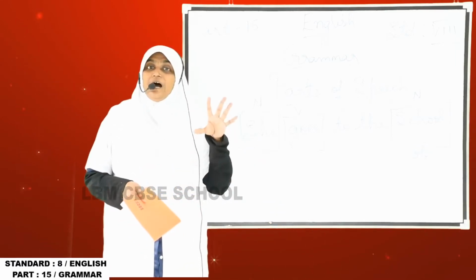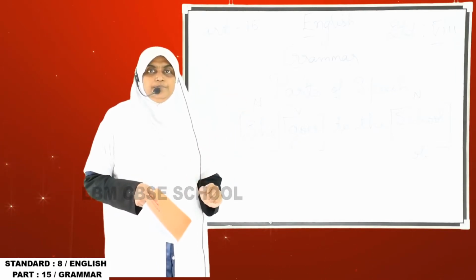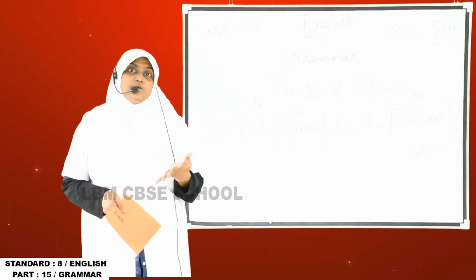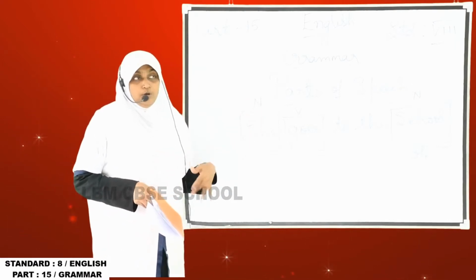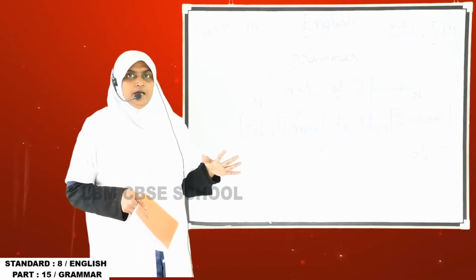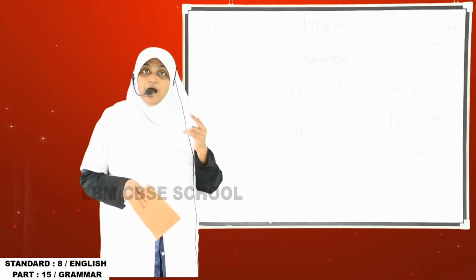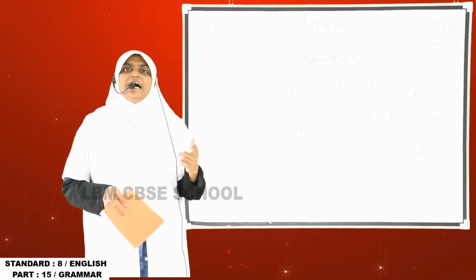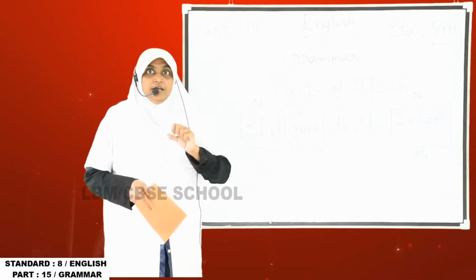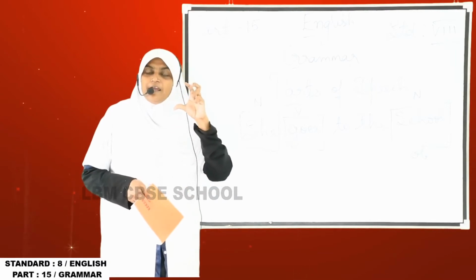So what do you mean by adjective? For example, the same example I told you in another class: a black cat sat on the wall. So cat is a noun, the name of an animal. And then "black" is the adjective, describing the noun.